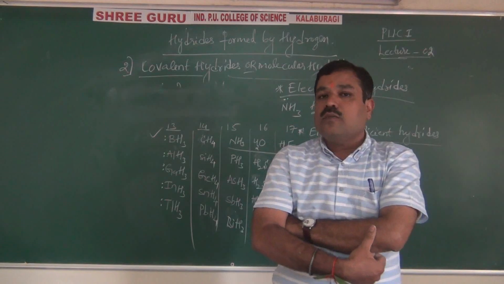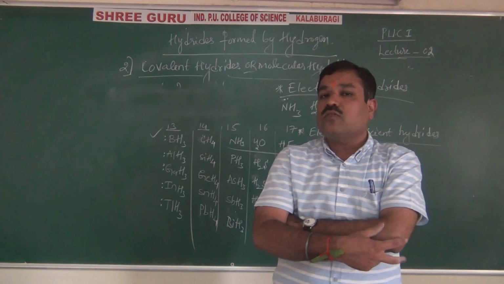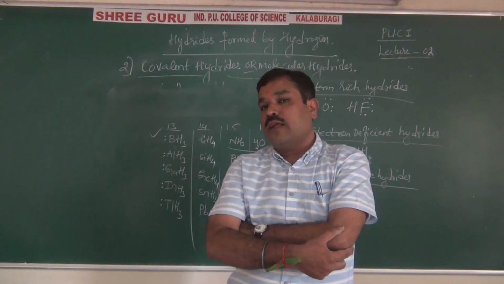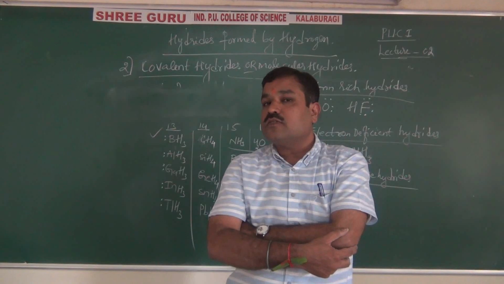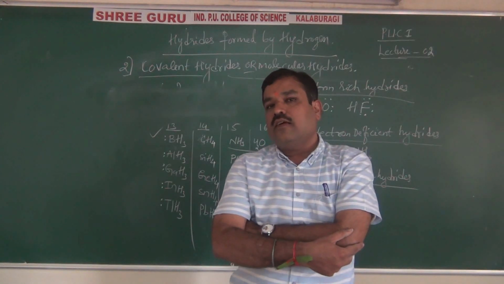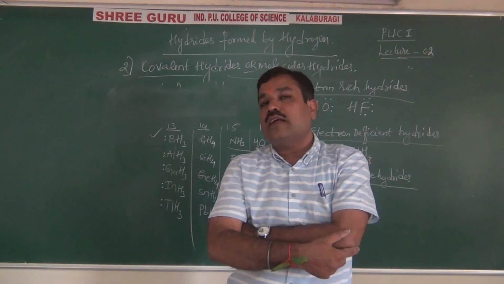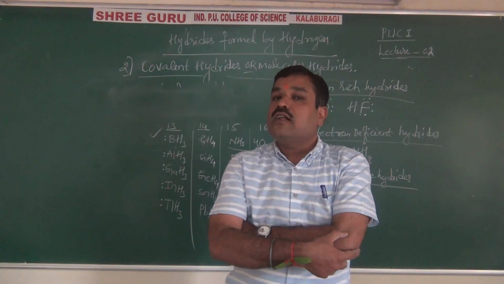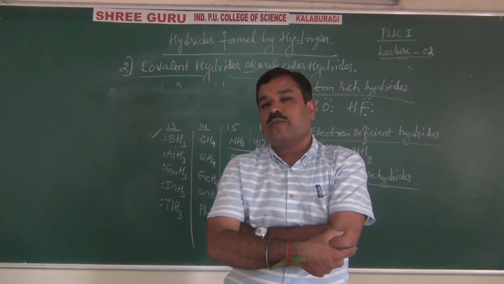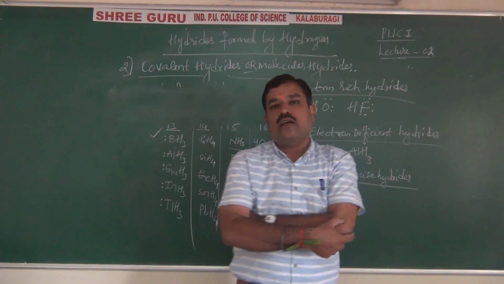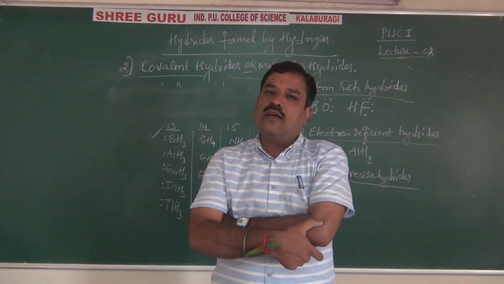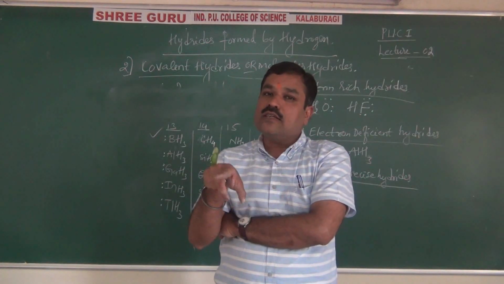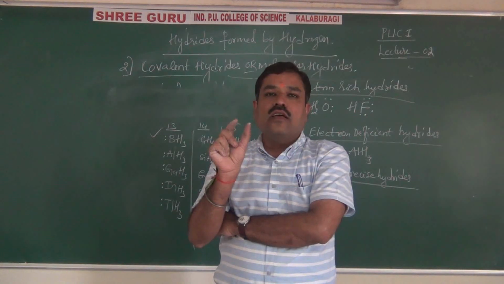Okay. So this is all about covalent hydrides. What are covalent hydrides? Hydrides formed by the reaction of hydrogen with p block elements from 13 to 17. Group 13 elements are electron deficient hydrides, group 14 elements are electron precise hydrides, whereas groups 15, 16, 17 are electron rich hydrides. And these are weaker reducing agents. They decompose water to liberate hydrogen, but stability decreases down the group and increases across the period as the electronegativity of the central atom increases.